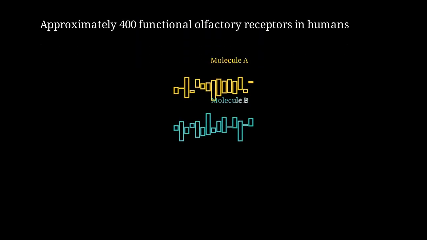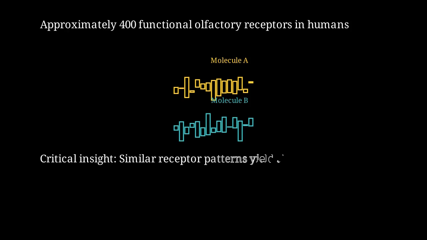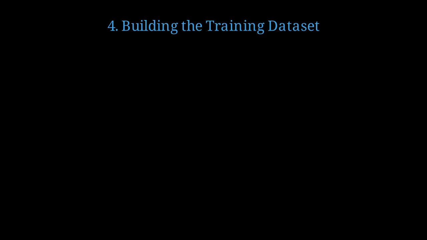Each molecule activates a unique combinatorial pattern across receptor types, creating a neural barcode that the brain decodes as a specific smell. The critical insight is that molecules activating similar receptor patterns tend to produce similar odor perceptions, even if chemically distinct. To train predictive models, we need large datasets mapping molecular structure to human flavor perception. Flavor databases contain thousands of compounds with sensory descriptors obtained from trained panels and gas chromatography olfactometry experiments. Current flavor databases contain roughly 1,000 to 10,000 characterized compounds, each with multiple sensory descriptors.